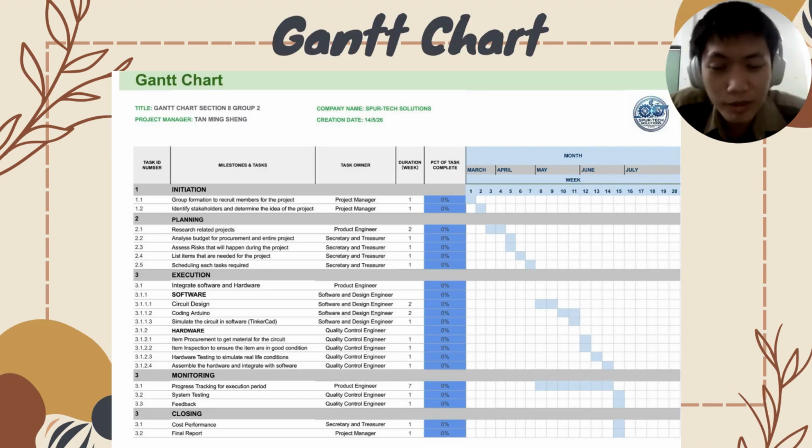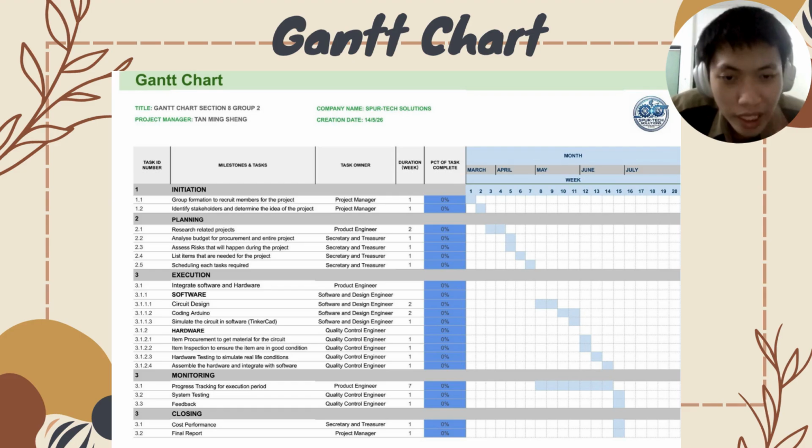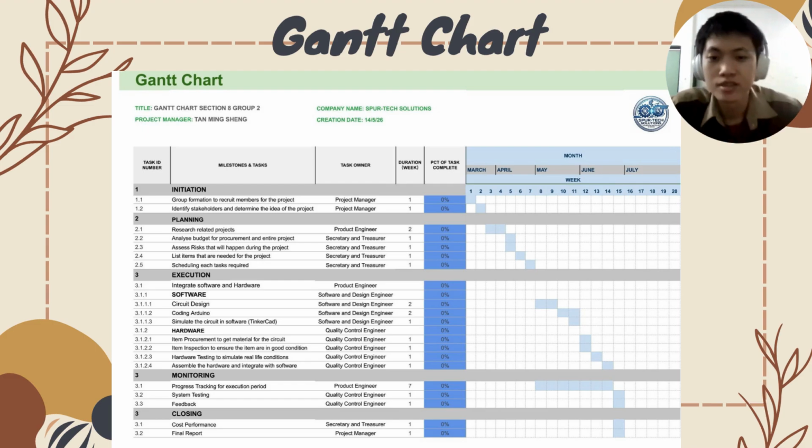Hi, so I will be talking about a Gantt chart. So what is a Gantt chart used for? It's used to arrange each task in each phase, namely the initiation phase, the planning phase, the execution phase, and monitoring phase, followed by the closing phase, into targetable specific tasks so that we can know what we should do in each phase to achieve our result.